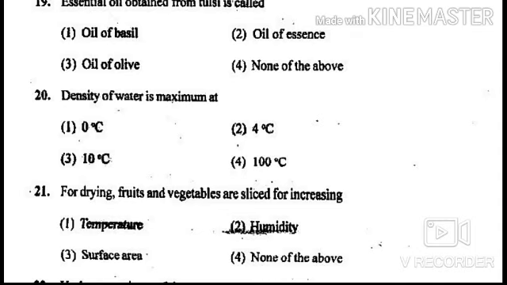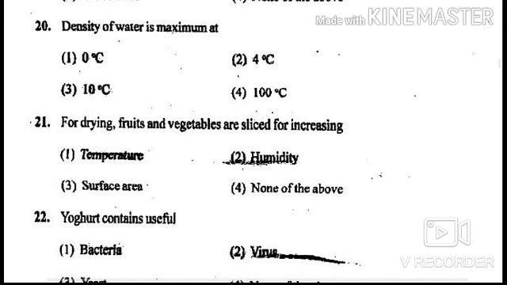Next question is, for drying, fruits and vegetables are sliced for increasing, options are temperature, humidity, surface area and none of the above. Answer is surface area. For drying, fruits and vegetables are sliced for increasing surface area.